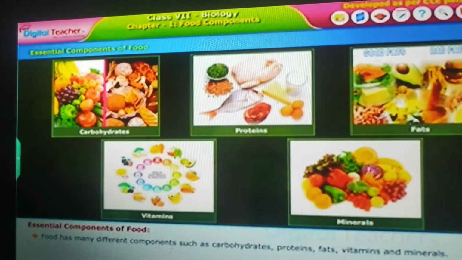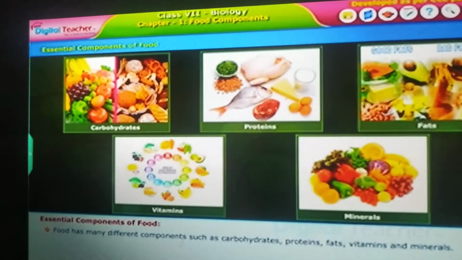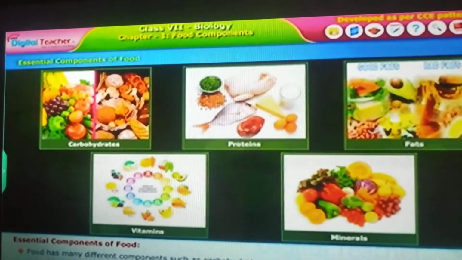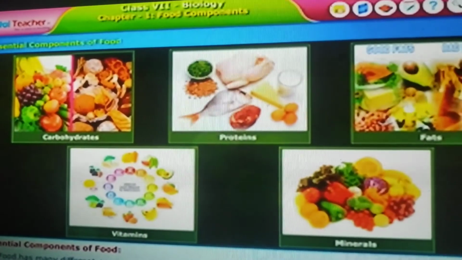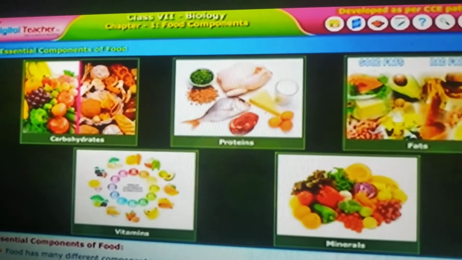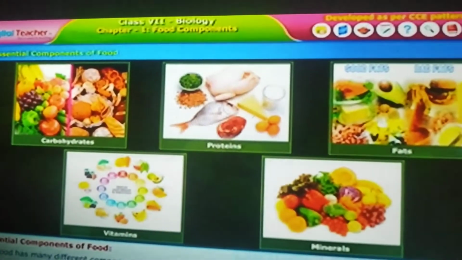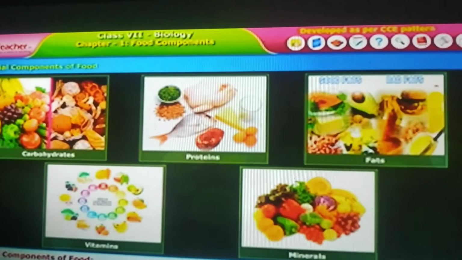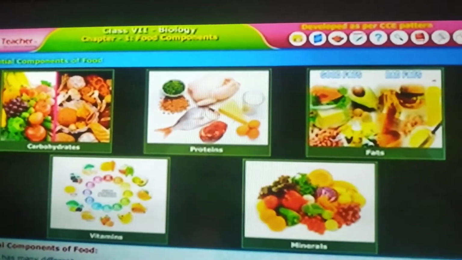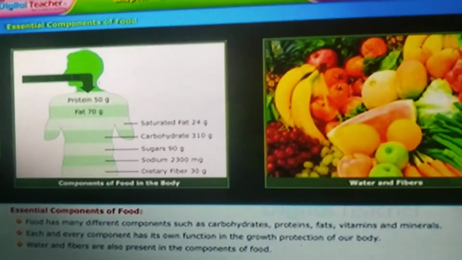Carbohydrates are found in fruits and vegetables and rice, wheat, all these. And proteins we know very well from non-veg, mostly from non-veg and also from milk, eggs. The milk and eggs are full of proteins. And fats, we get mostly from nuts and oily seeds, all these. And we get vitamins and minerals from fruits and vegetables.